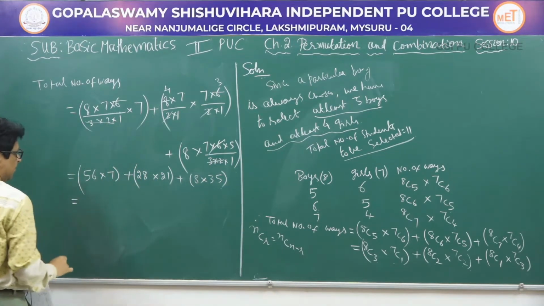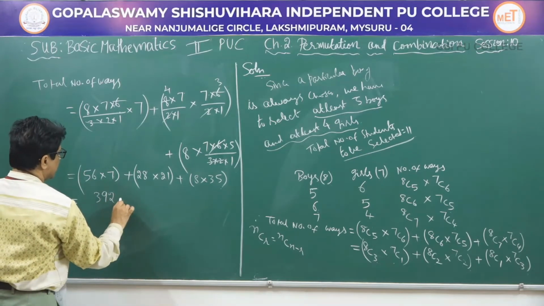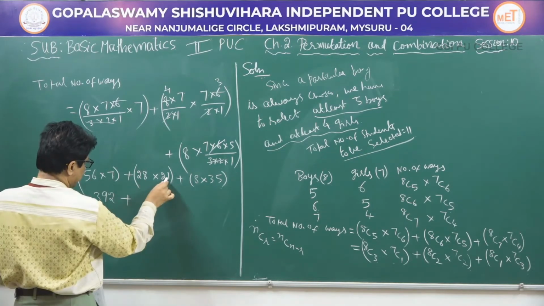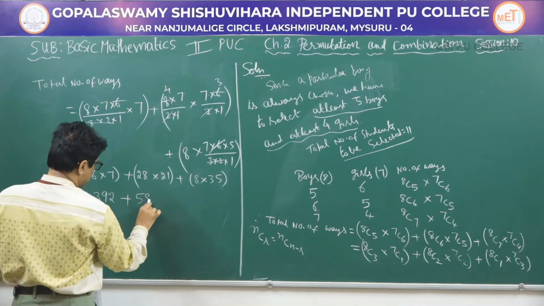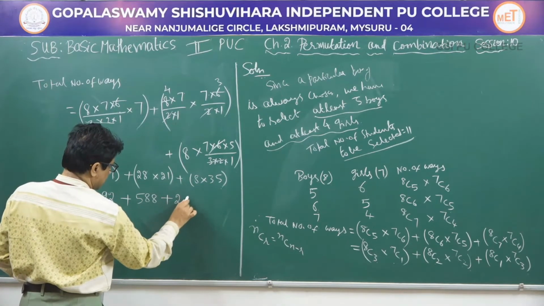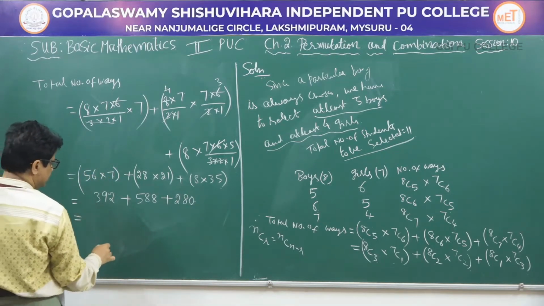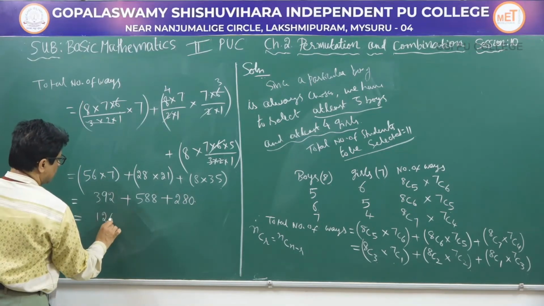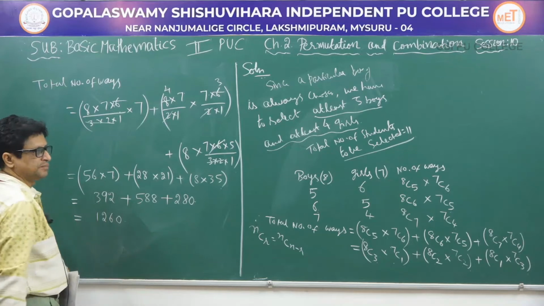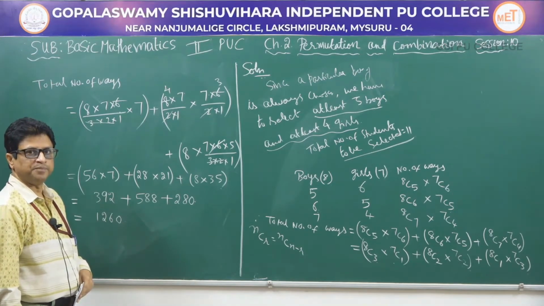So that will be equal to 56 into 7 is 392, plus 28 into 21 is 588, plus 8 into 35 equals 280. So that will be equal to 1260. That completes this problem.